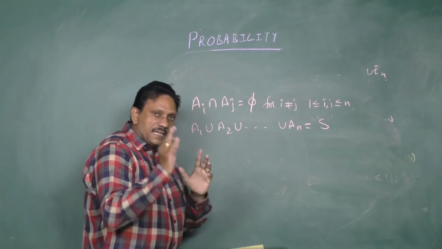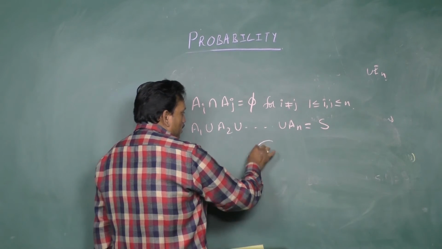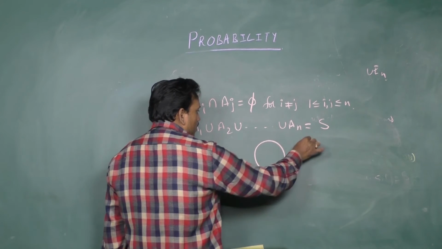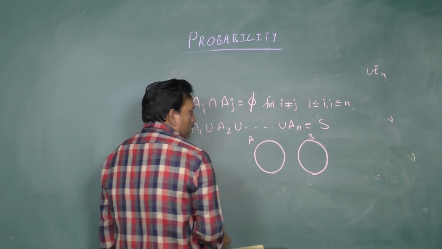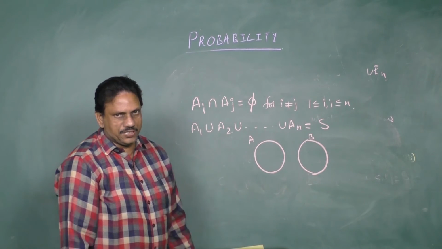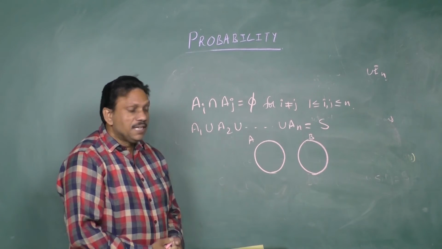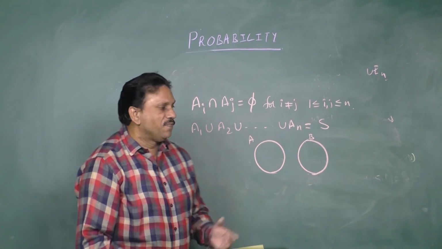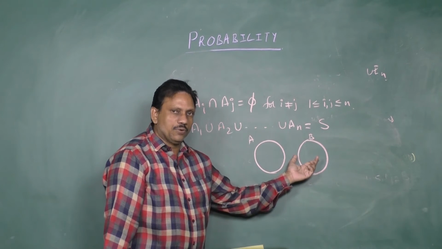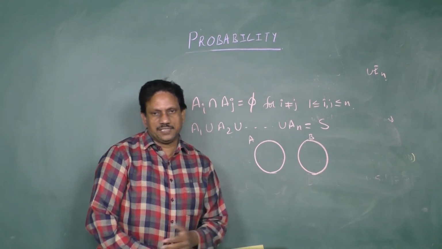In set theory, mutually exclusive events will look like this: set A, set B, two non-intersecting circles. That means these two have no common point. Whenever they have no common point, they are said to be mutually exclusive. If one event occurs, the other is ruled out. For this, the intersection is always the null set.